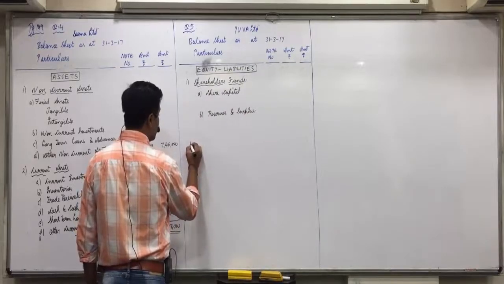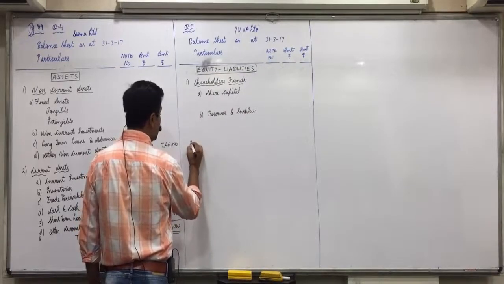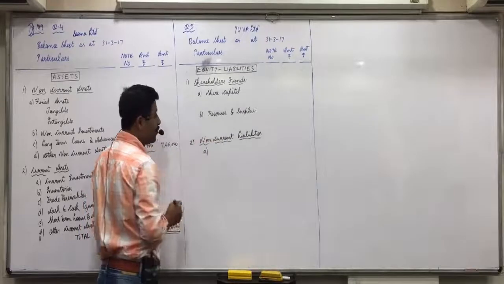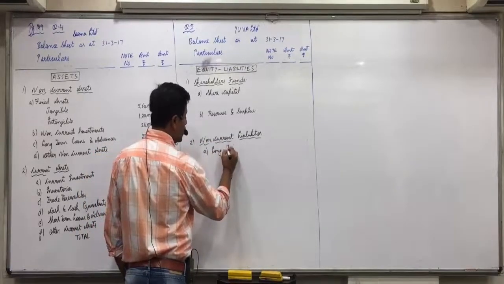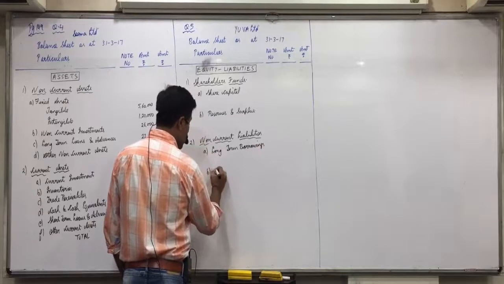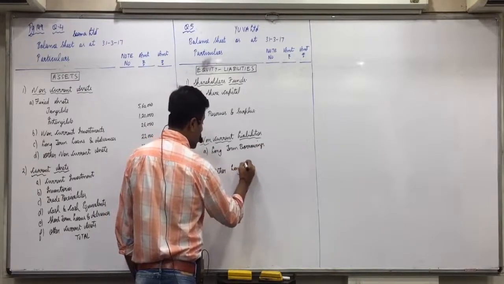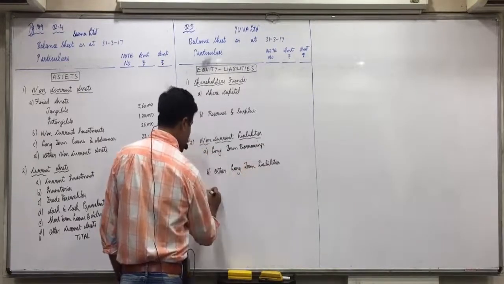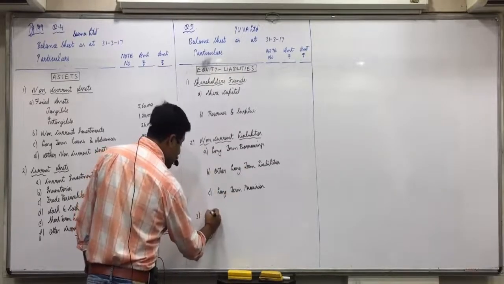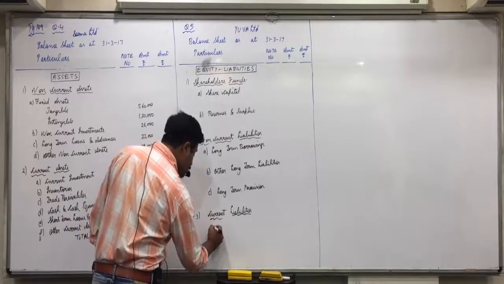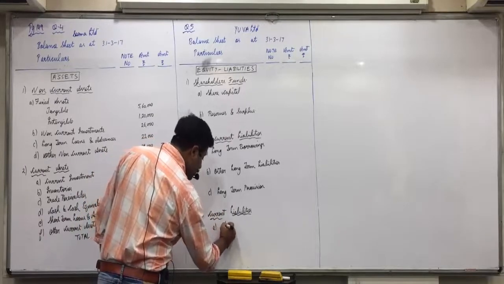Now, liability. First, non-current liability. Long-term borrowings, leave one line. Other long-term liabilities, leave one line. Again L, long-term provision. Then third, current liabilities. Now S will come first.